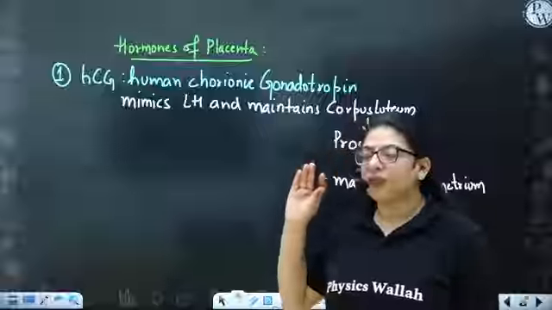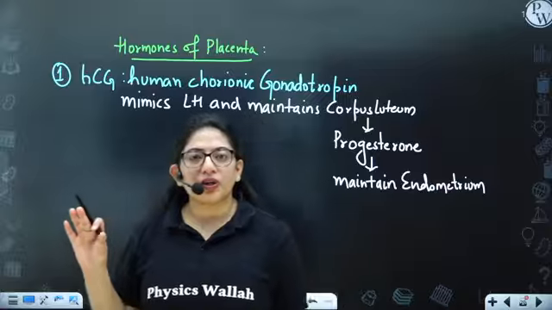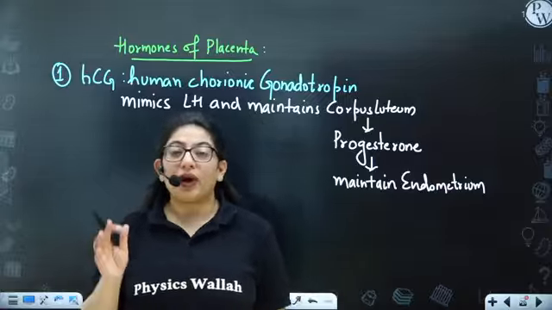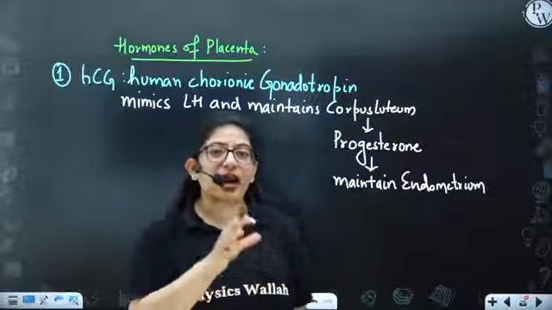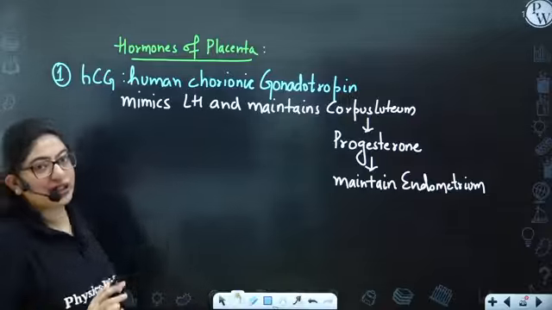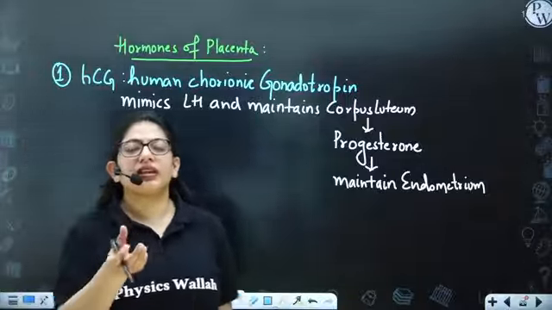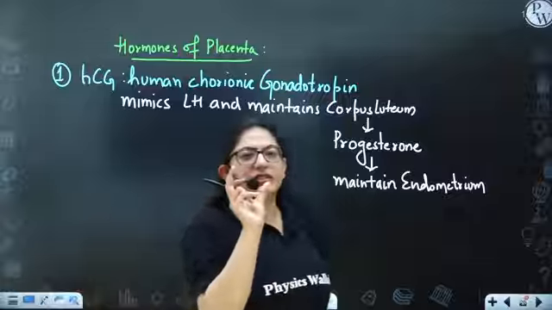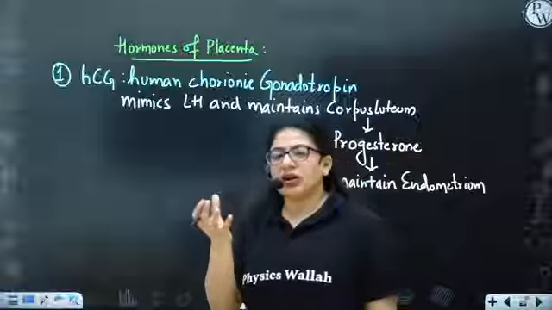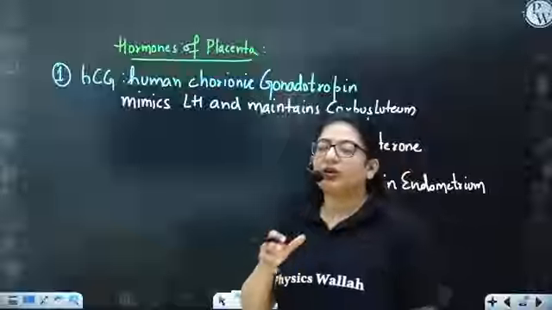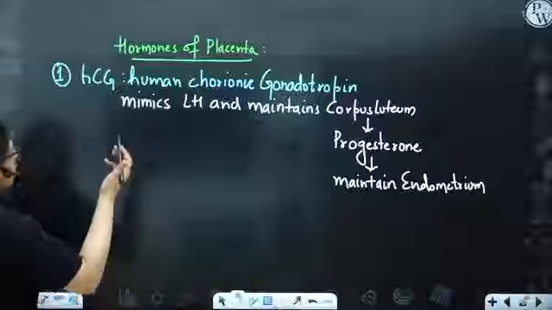Why? Because between fertilization and implantation, you have no clue what's going on in the body. You have no indicator. But when implantation takes place, the placenta will be formed, the HCG will come out, and this HCG will act as an indicator. It comes out in the urine, and you have seen in the advertisements these small sticks, like Prega Sure, right? These sticks detect whether HCG is present in the urine or not. If HCG is present, the female is pregnant. Okay, so the first hormone is HCG.